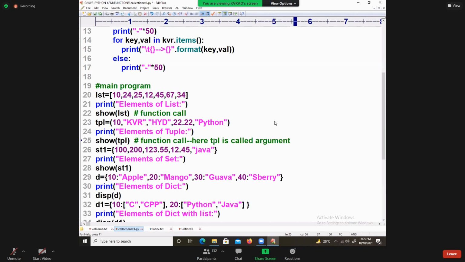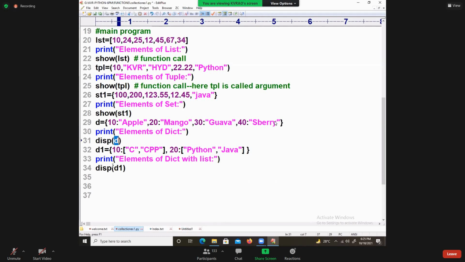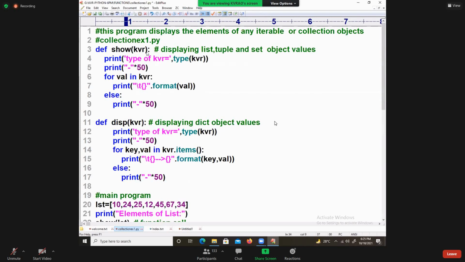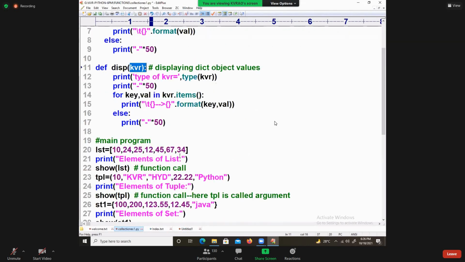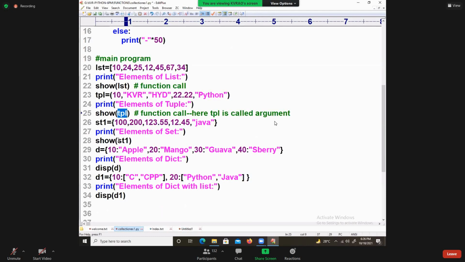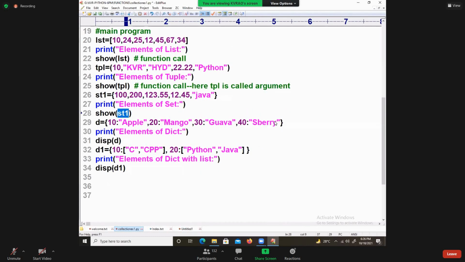TPL is called an argument. And here ST1 is an argument. Here D is an argument. D1 is an argument. And this is called what? KVR. And then another KVR. These are called what? Parameters. Are you able to follow me? ST is called an argument. TPL is called an argument. ST1 is called an argument. D1 is called an argument. Another D is called an argument.